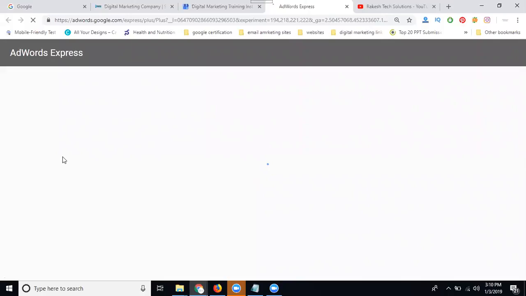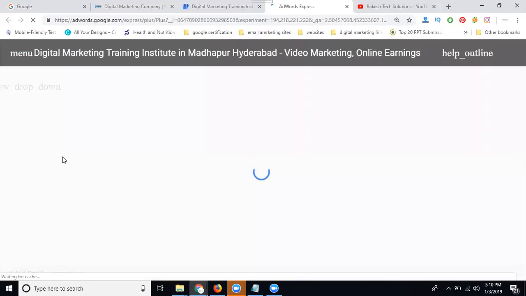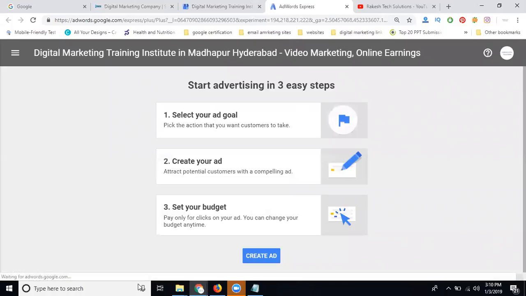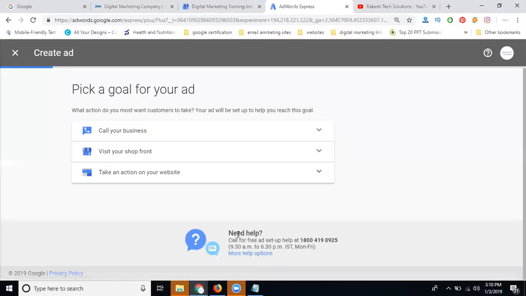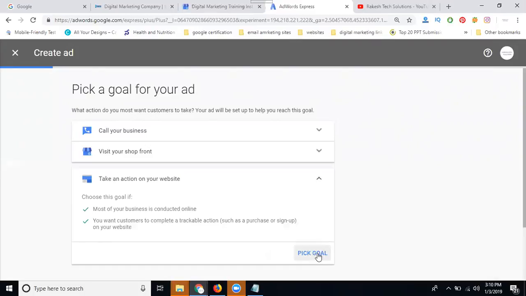One is call your business. Shop visit means store visit. Third is called your website traffic. First of all, create your ad. The option is to select taking an action on your website. Select it. The next option is pick the goal.